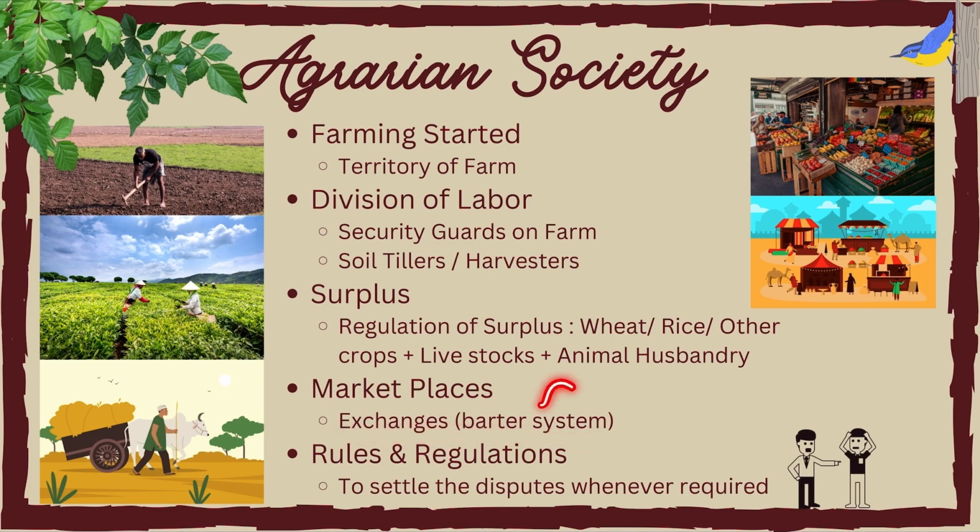Like the barter system. Barter system means people were exchanging goods and services for other goods and services. There was nothing like money at all; there was no concept of money back then. Now when there are marketplaces and exchanges, it's obvious that disputes could arise among people. To settle those disputes, rules and regulations are needed. And there must be somebody to enforce the rules and regulations that are made. That's when the need of the state was actually felt.